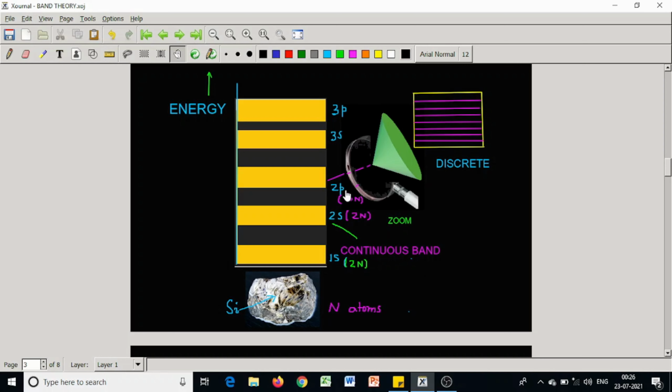The 2p orbital has a maximum of 6 electrons, so for N atoms there are 6N energy levels, etc., as shown in the figure. As N is large, N is almost 10 to the power 23 per cc. Thus 1s has 2N energy levels, 2p has 6N energy levels, etc.